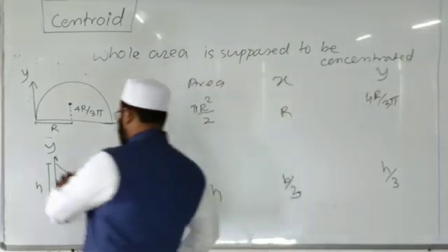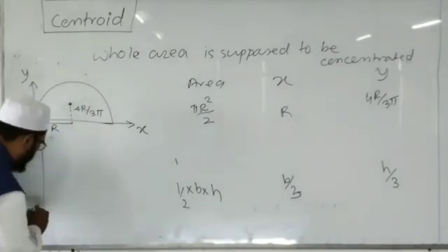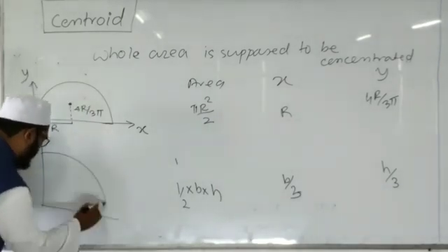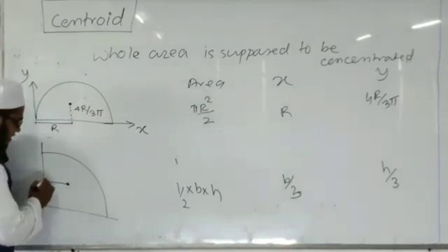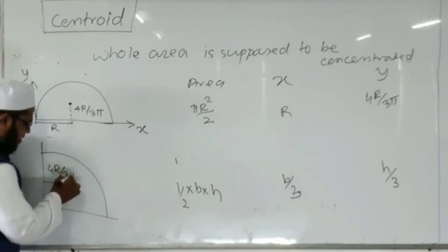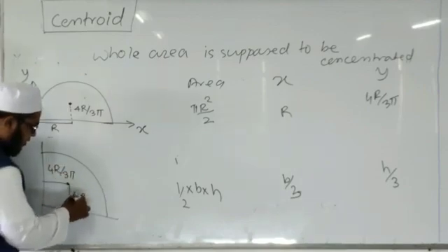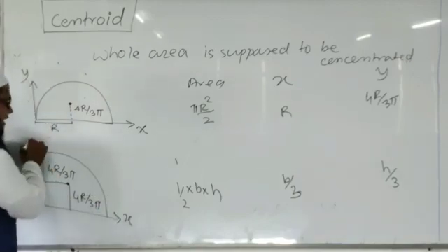Then there is one another figure, that is quarter circle. In quarter circle, the geometric center lies here. The distance of this from axis is 4r by 3 pi, and here also it is 4r by 3 pi. It is x, it is y.